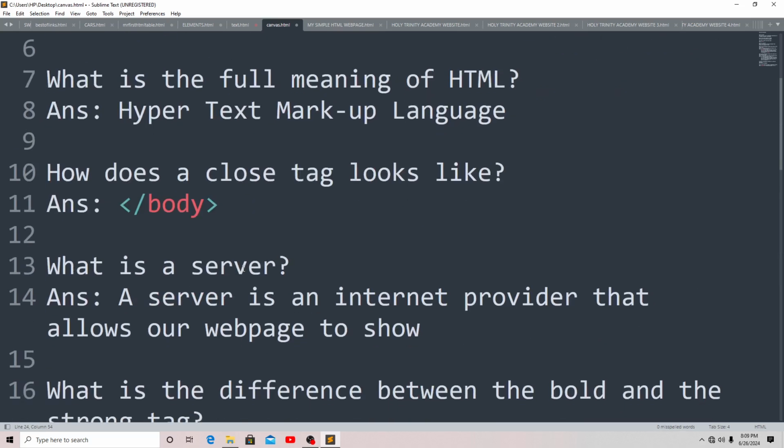A server is what stores our web page in the internet.